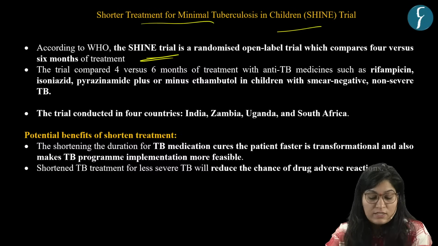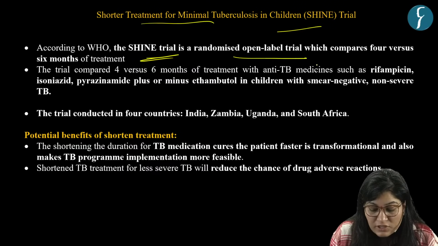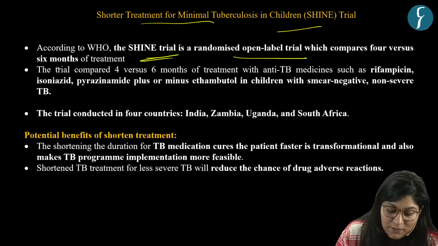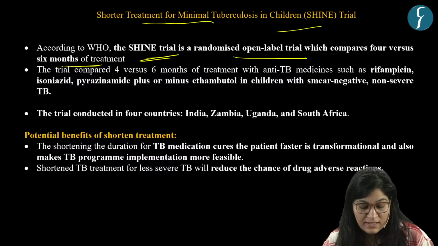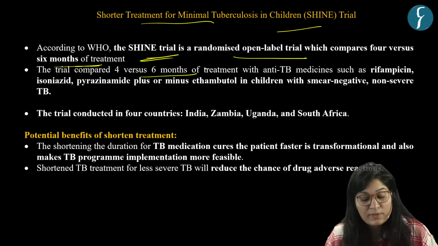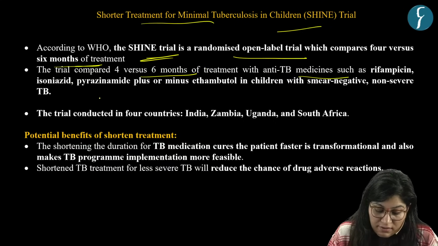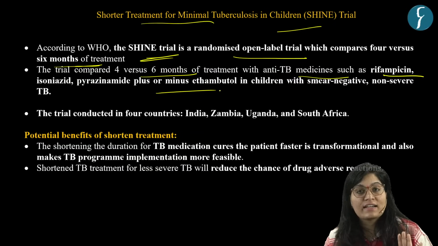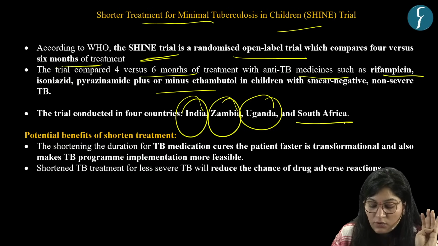Okay. So basically, this trial is an open label trial which compares 4 months of treatment versus 6 months, which is standard treatment for tuberculosis. And this trial is composed of 4 versus 6 months of treatment with anti-TB medicines. These medicines are mentioned here. Okay. And this trial is conducted in 4 countries: India, Zambia, Uganda, and South Africa.